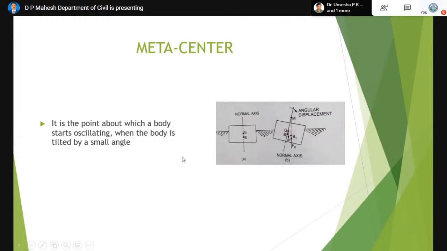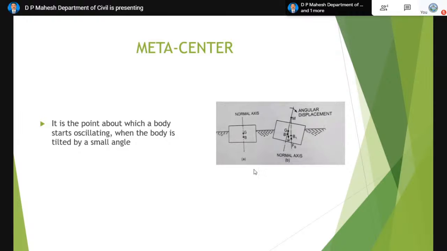Now coming to the metacenter. Similar to the center of buoyancy, there is another point in submerged bodies called the metacenter. The metacenter is exclusively for a body which floats. Whenever a body tends to float in water, there is a definite point about which the body will always oscillate. You can look at the figure.